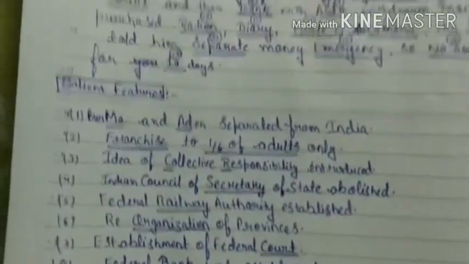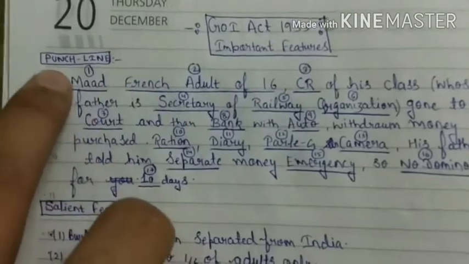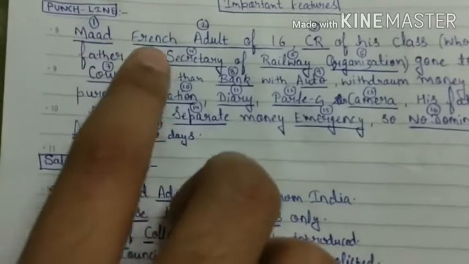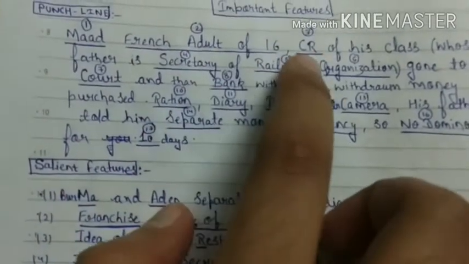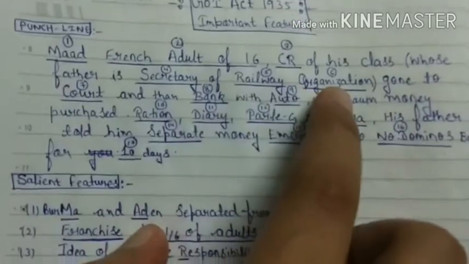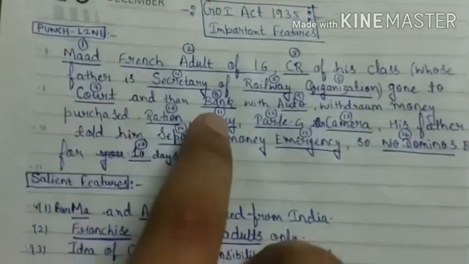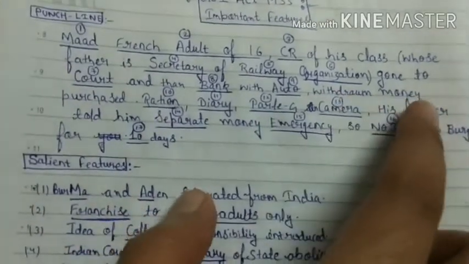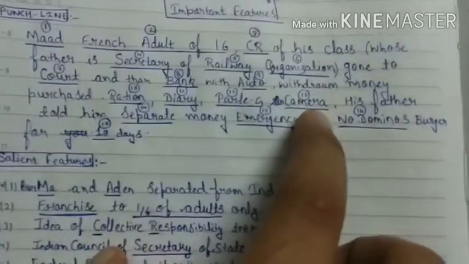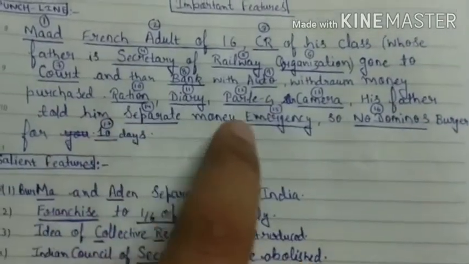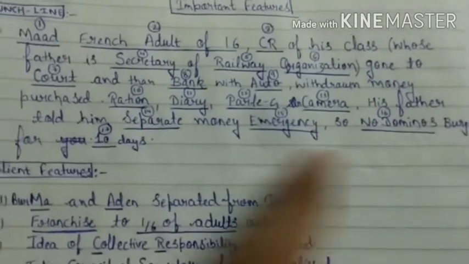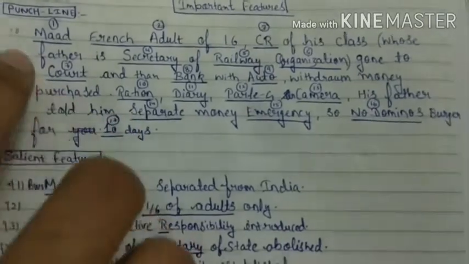And now I want to tell you that punchline through which we can learn all the features. The punchline is: mad French adult of 16, CR of his class, whose father is secretary of railway organization, gone to court and then bank with auto, withdrawn money, purchased ration, dairy, parley, and camera. His father told him separate money for emergency, so no Domino's burger for you for 10 days.